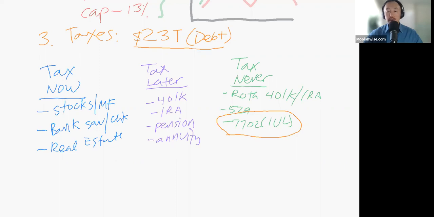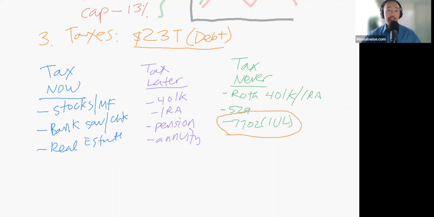And 7702 also covers whole life, universal life, variable universal life, and index universal life. But today, we're only talking about IUL, index universal life, and we believe that everyone should have one of these. But reach out to us at info@moolahwise.com for your accurate number, so that way we can take your number and run an analysis on what you may qualify for and what you can afford.